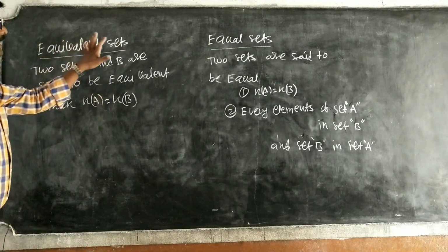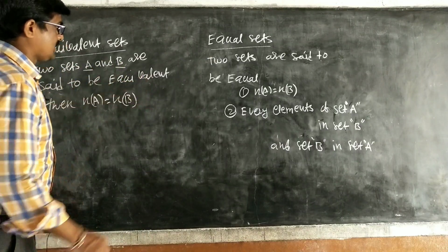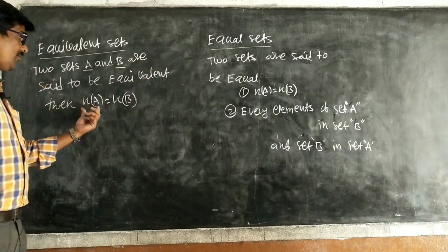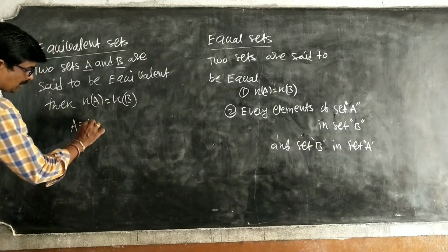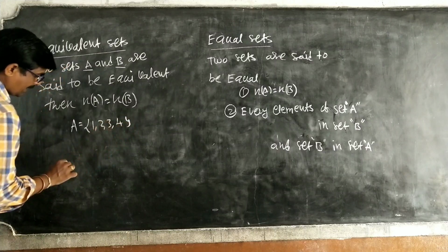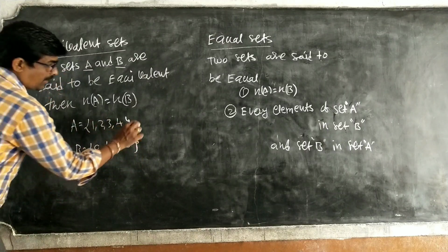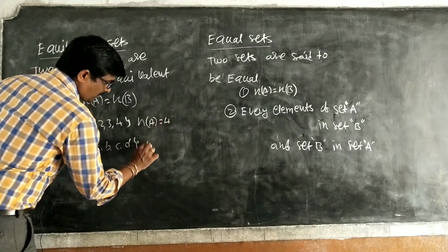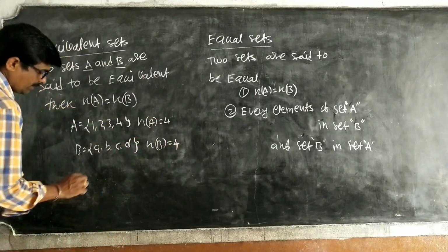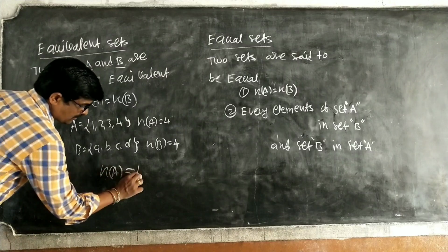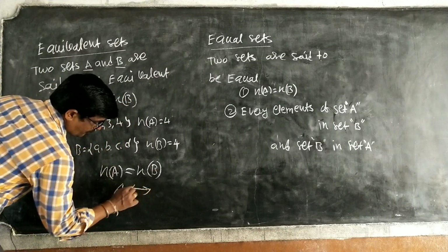So first, what is an equivalent set? Two sets A and B are said to be equivalent if the cardinal number of A is equal to the cardinal number of B. Take set A = {1, 2, 3, 4} and set B = {a, b, c, d}. The cardinal number of A is 4 and the cardinal number of B is also 4. Therefore, the cardinal number of A is equal to the cardinal number of B. Therefore, A is equivalent to B.